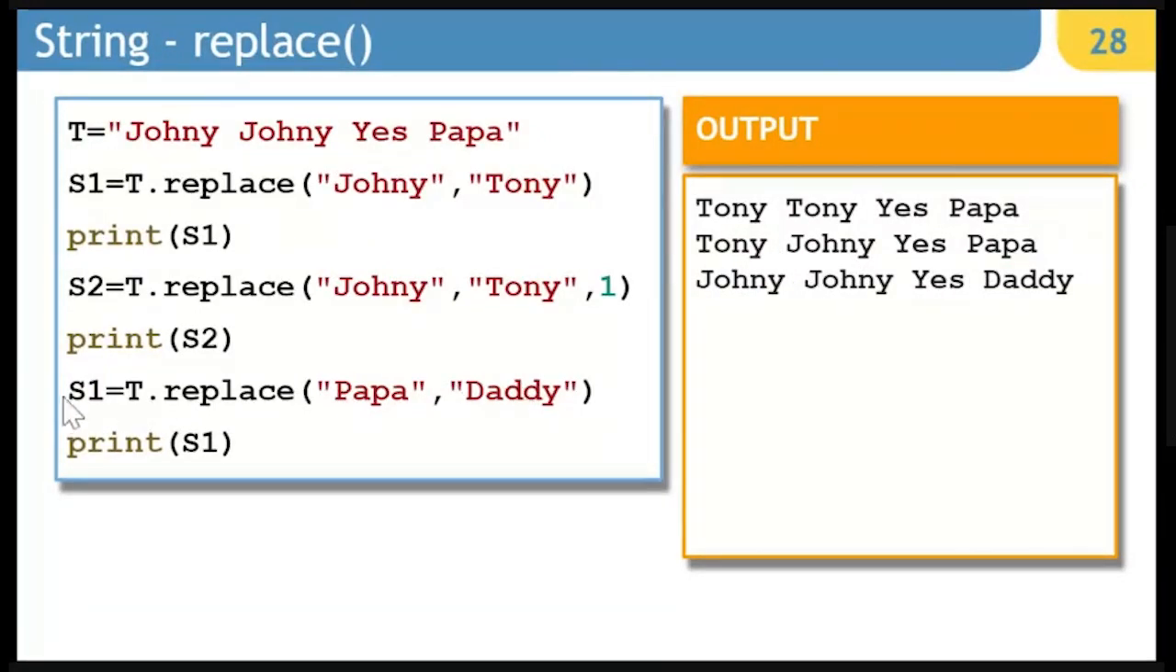And in the next example, I am replacing Papa with Daddy, again referring to the original string here. So you can see the change is Johnny, Johnny, yes, Daddy. So this is a very, very useful method available in Python for replacing a word with another word, or a sentence with another sentence, in the entire paragraph or entire story.